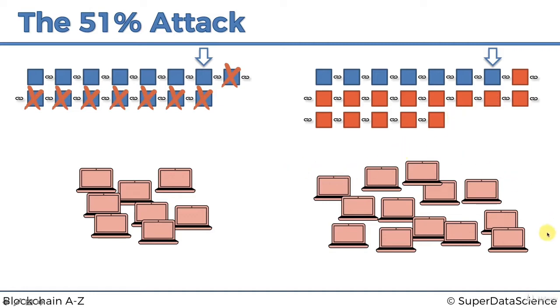But because they still control 51% of the hash rate, they're not going to let that happen. They're not going to pick that transaction to go into the next block. These guys might try to do that, but they have less hashing power. So these guys are more likely to put in the next block, and the next block won't hold any of those transactions that were released.